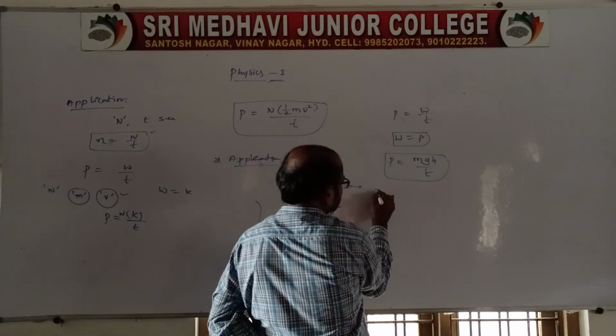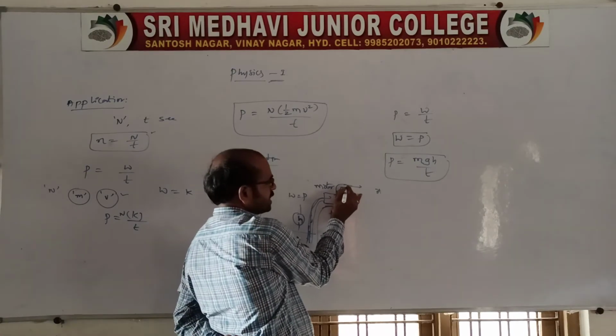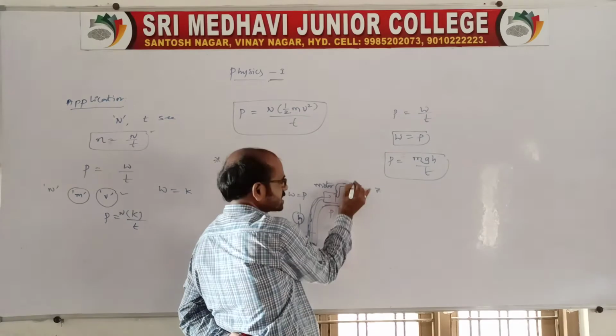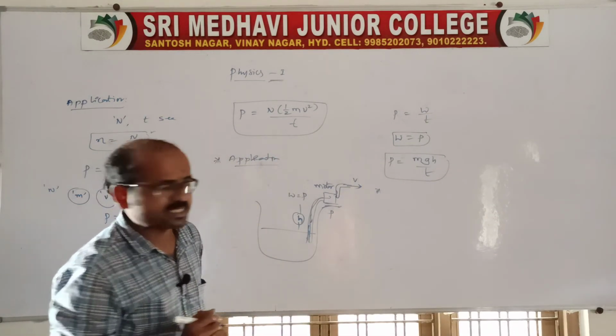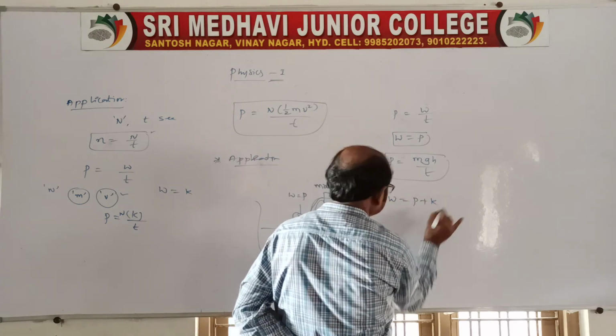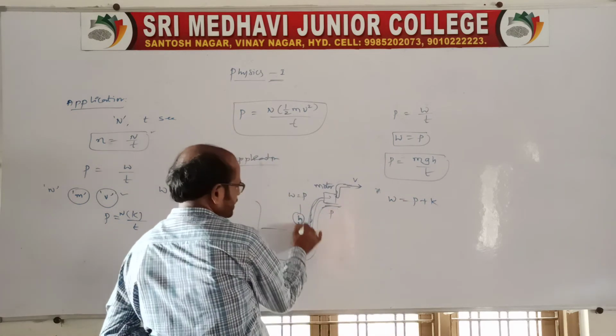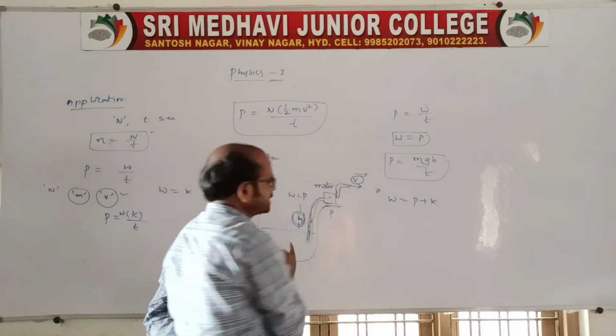Next, after lifting, the water flows out of the motor with a speed v. The work done is in the form of both potential and kinetic energy, because it lifts the water and then the water flows with speed v.